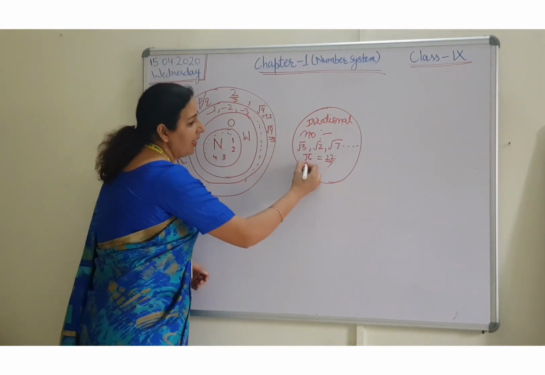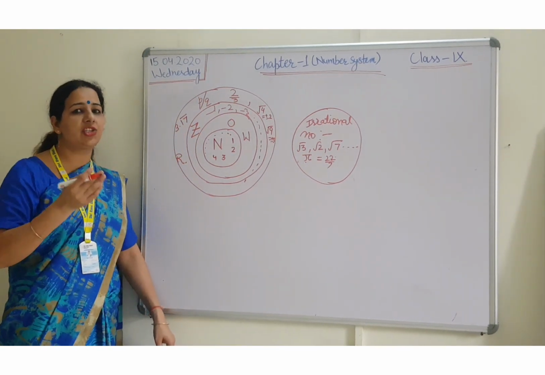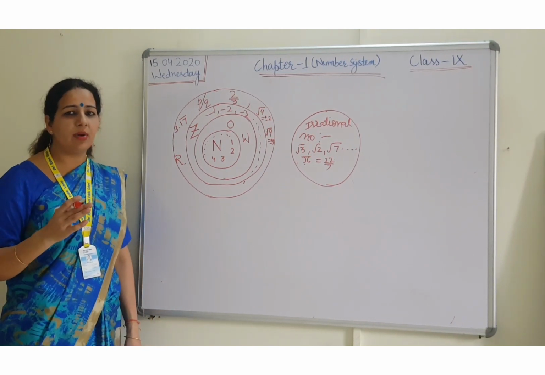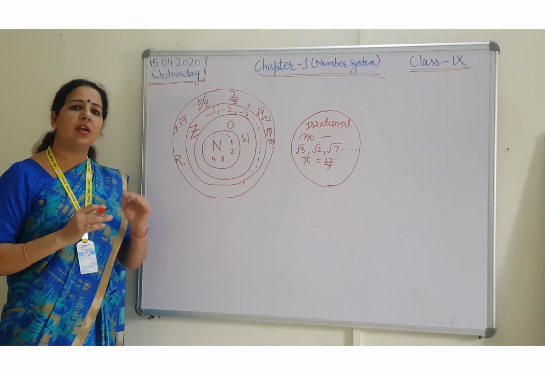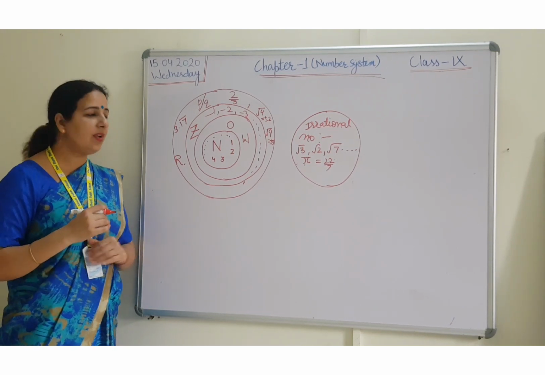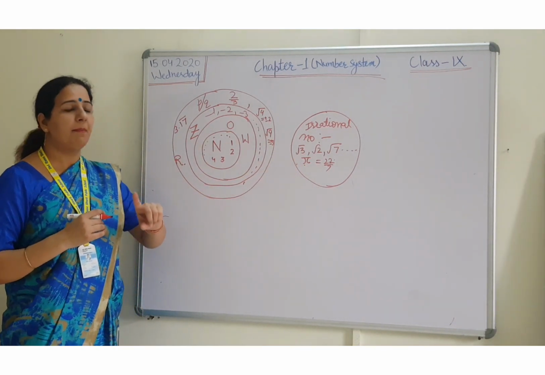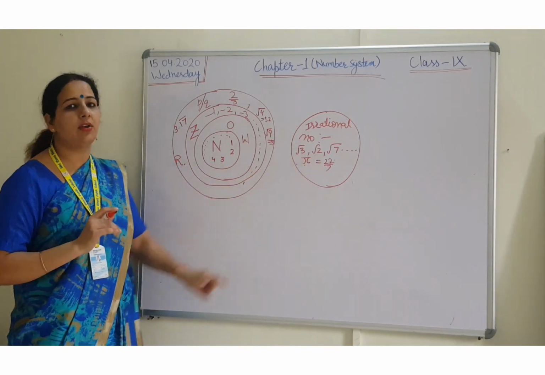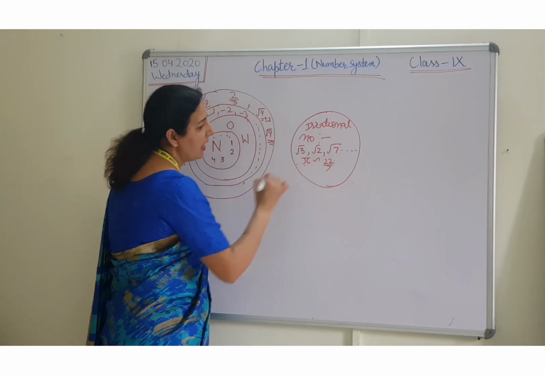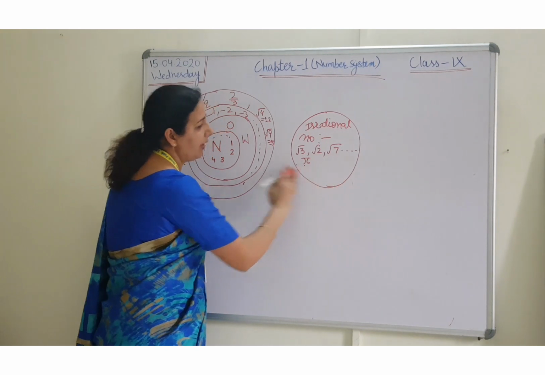Pi is the single value in which we have converted the decimal number into a fraction. In most of the questions, in most of the formulas, we are converting numbers into the form of p by q. But here we are taking the value of pi. Pi value is in decimal, but we are taking approximately 22/7. That's why this is not equal to, this is approximately equal to. So we will not write the value here.